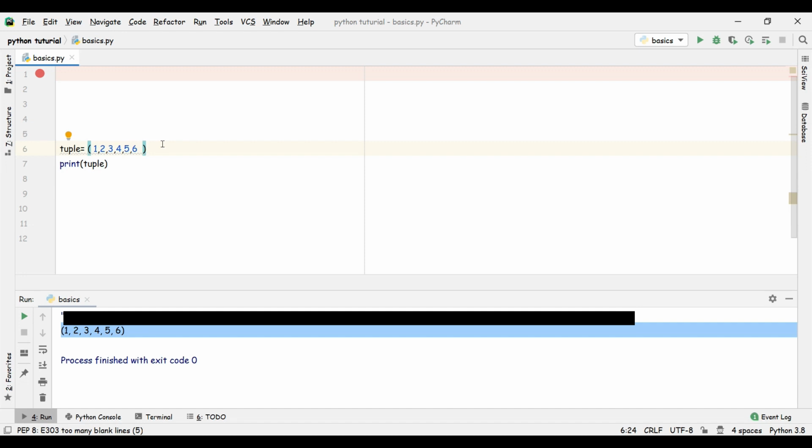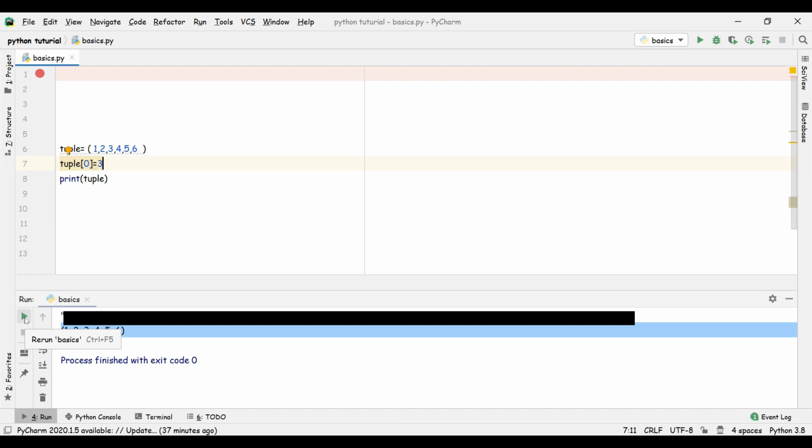So let's take the tuple, go with index 0, which has the number 1, and replace 1 by 3, and see whether we can do this, like we did earlier with list.